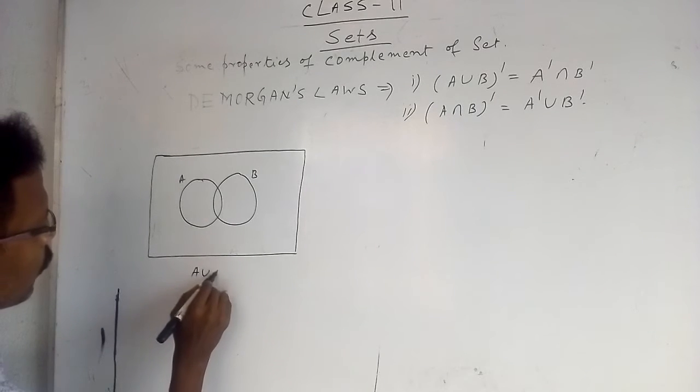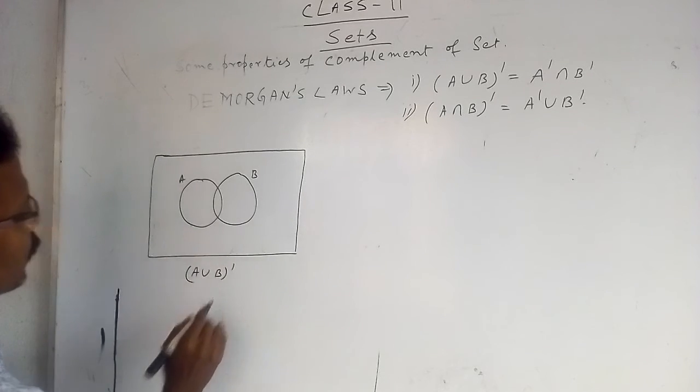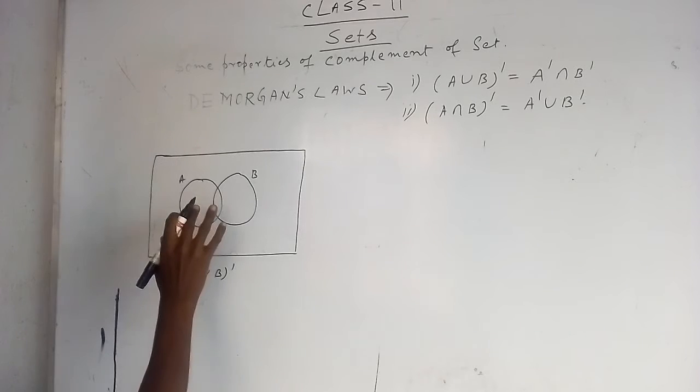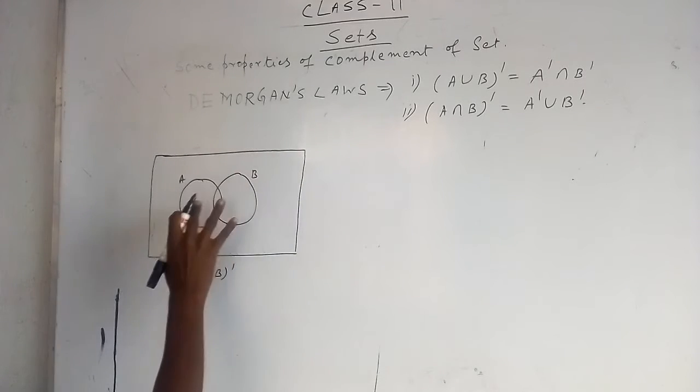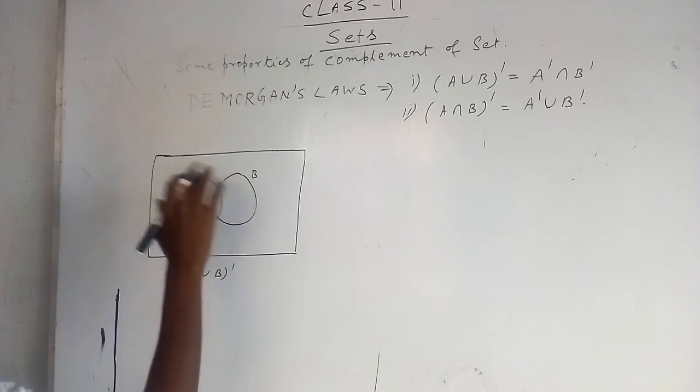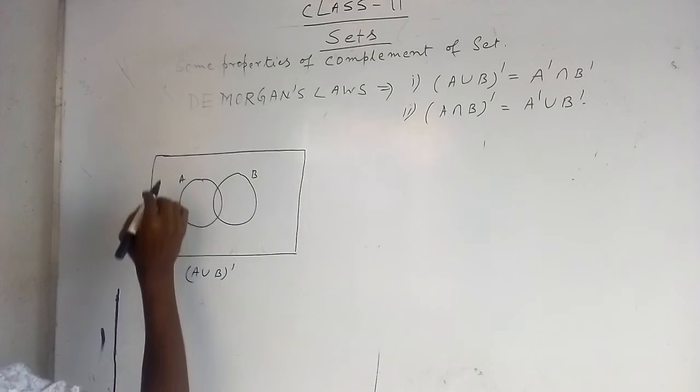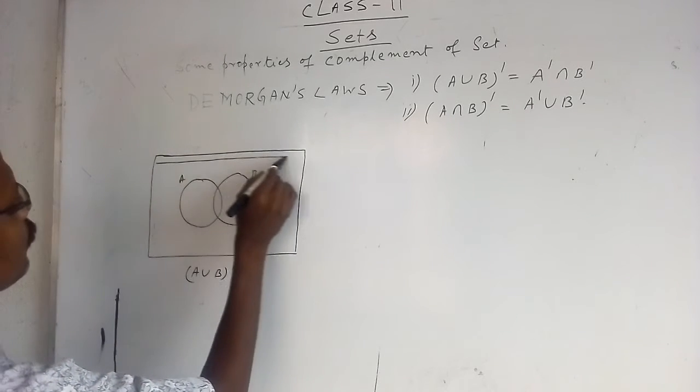The region outside A and B is A union B complement, that is this region.